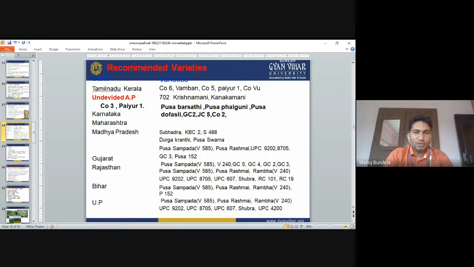In Rajasthan, Pusa Sampada, Pusa Rasmi, Rambhau, Subhra. So these are mainly grown in Rajasthan. In Bihar, Pusa Sampada, Pusa Rashmi. In UP, Pusa Sampada, Pusa Rashmi, Subhra. So these are the varieties grown in UP, Bihar, Gujarat, Rajasthan. In all these areas they are growing.